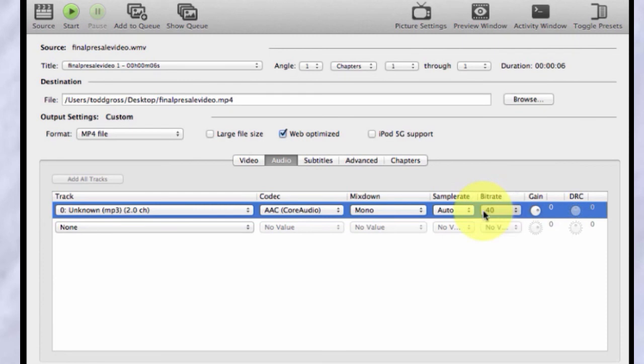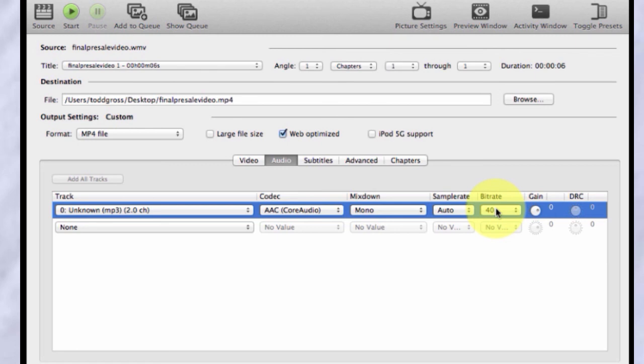Usually it's 80 for mono. But in other words, the lower the bit rate, the more this video is going to crunch. And you could get it all the way down to 40 without losing too much voice quality. You'll lose some music quality, perhaps 40 and below, but 40 and above, music and voice should be fine.